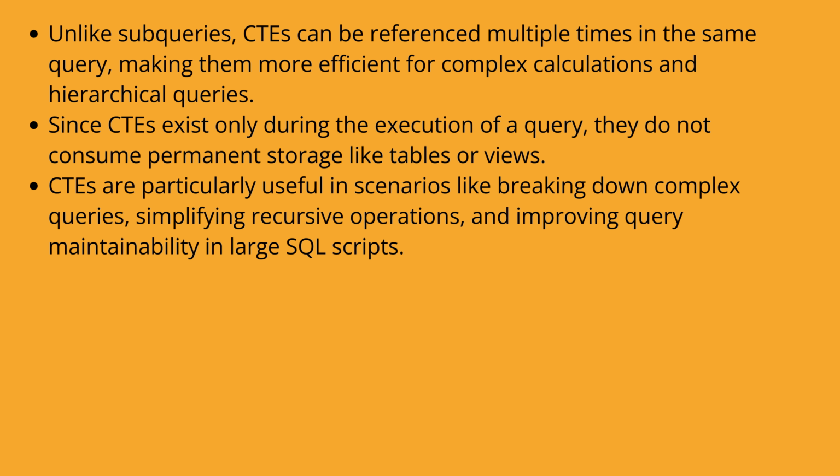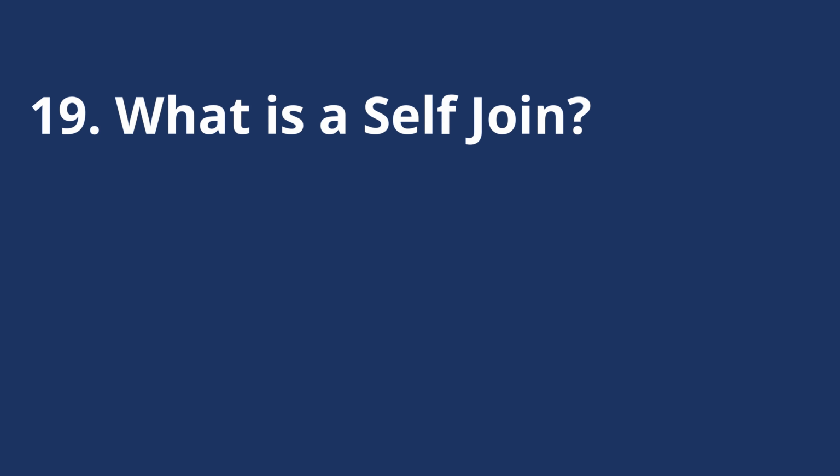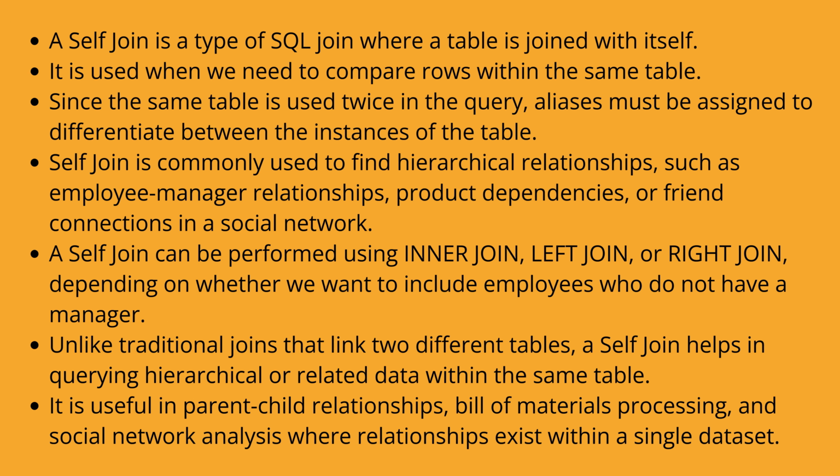What is a self-join? A self-join is a type of SQL join where a table is joined with itself. It is used when we need to compare rows within the same table. Since the same table is used twice in the query, aliases must be assigned to differentiate between the instances of the table.